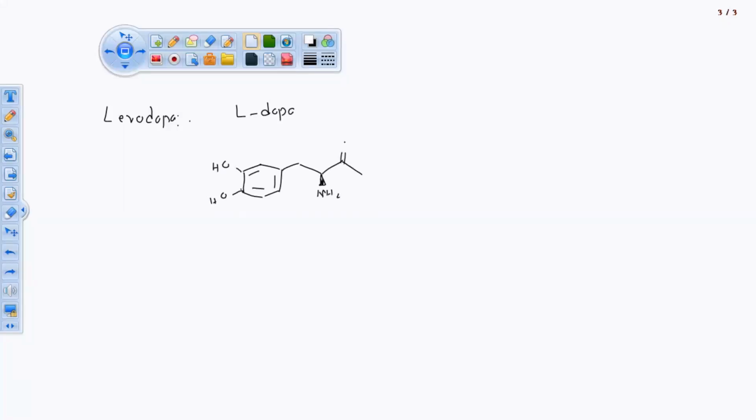And the chemical category of this levodopa is phenylalanine and its derivative. It is a very small name.